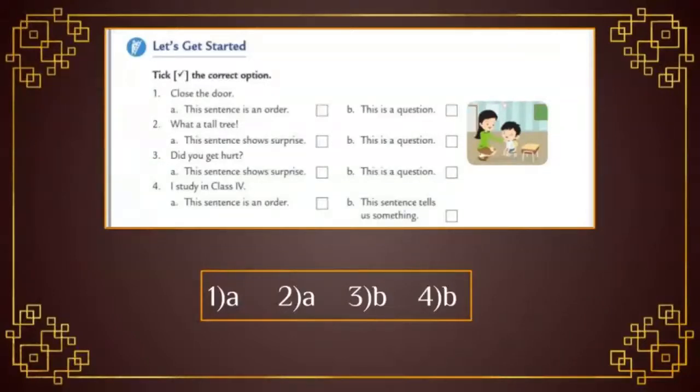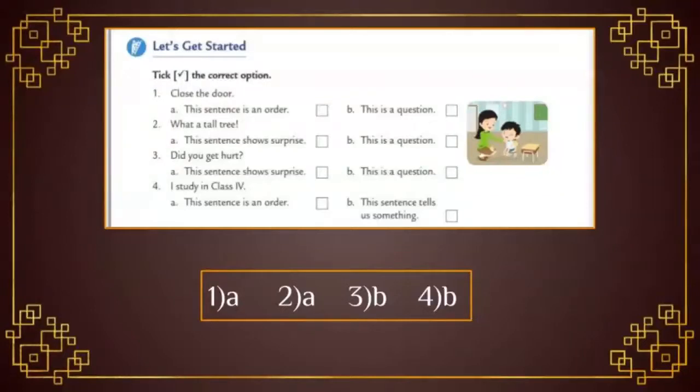What a tall tree! Two options are given. This sentence shows surprise, or this is a question. Okay, students, for example, if you suddenly see a tall tree, how do you express your emotion? Definitely, we can say, what a tall tree! I have never seen a tree like this. Definitely, we can express our feeling. So, students, this is not a question. And one more thing, at the end of the statement, they put an exclamation point. So, tick on the option A.